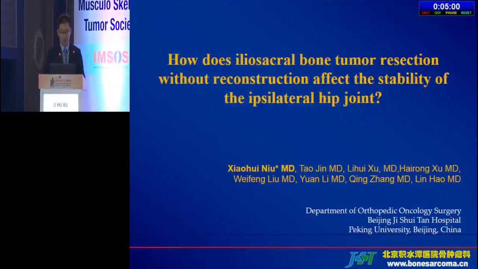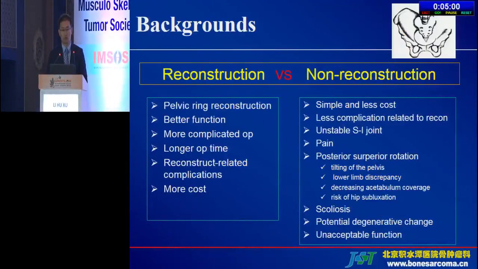Thank you, Chairman. When the iliosacral region is involved by tumor, reconstruction after resection is very difficult. Prosthesis and allograft reconstruction may provide good function, but sometimes result in complications such as infections and blood loss.